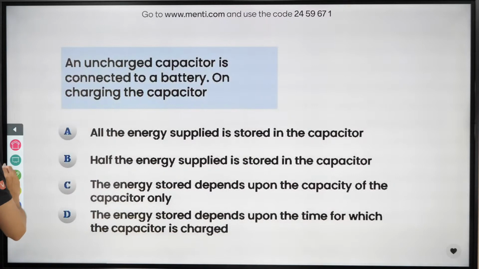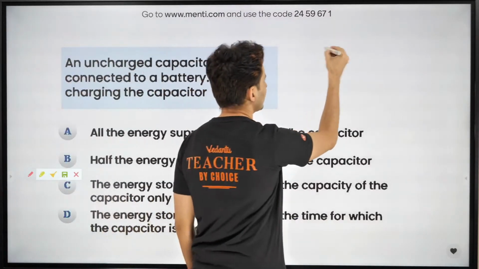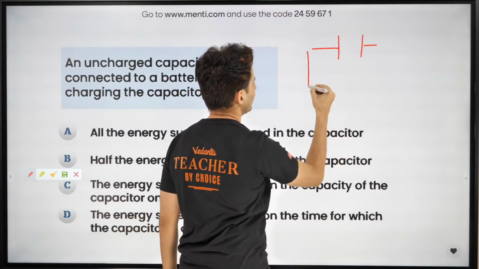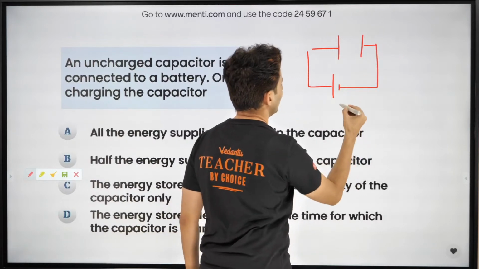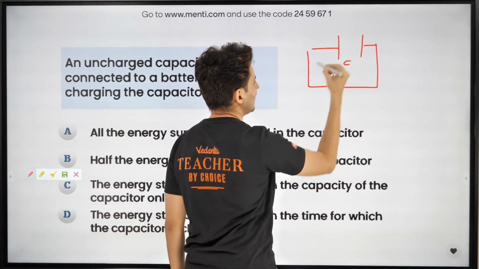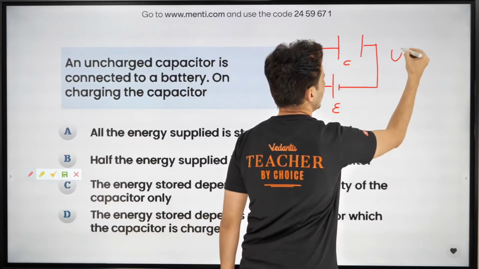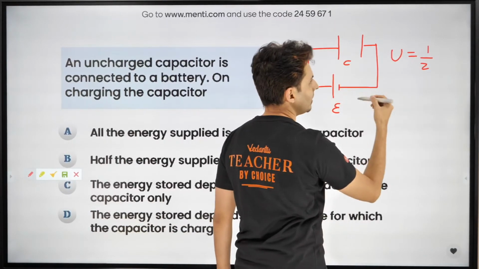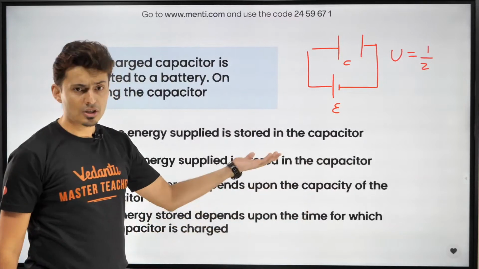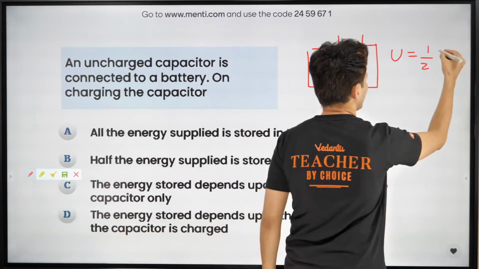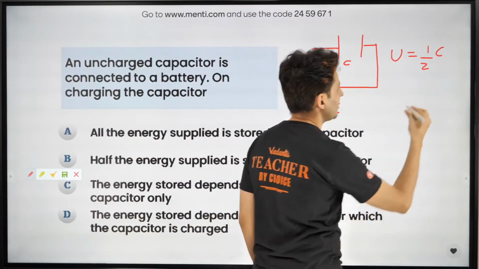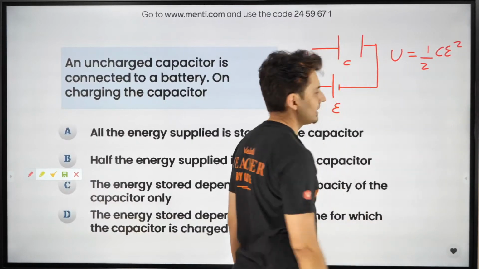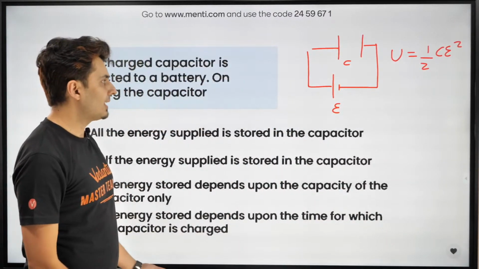See guys, I have told you inside the class that when you have a capacitor and a battery of voltage E, and this is capacitance C, the energy stored in the capacitor is half CE square. You can just use that, or you can just say half CV square. Yes, that's the energy stored in the capacitor.